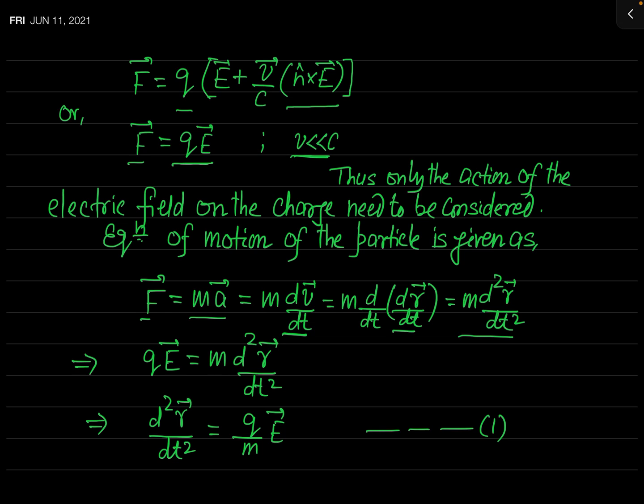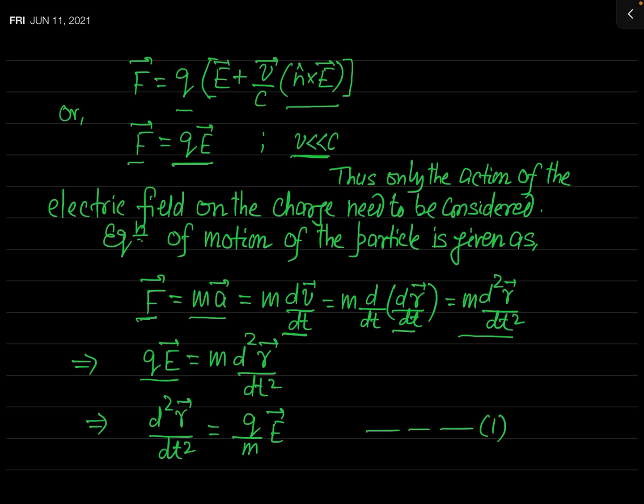Now you have seen that this F is equal to QE. So instead of this F we will now write QE. So QE is equal to m d2r over dt square. And so you can see d2r by dt square will be equal to q over m times E. So this is our equation of motion.